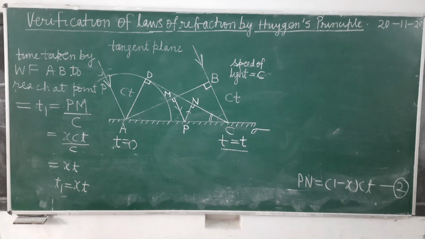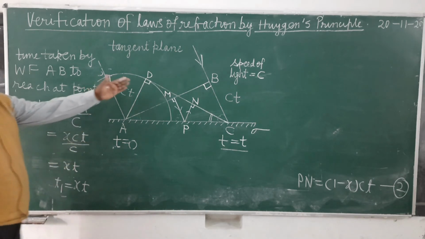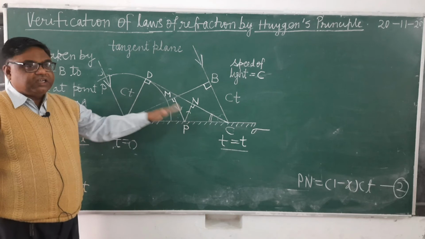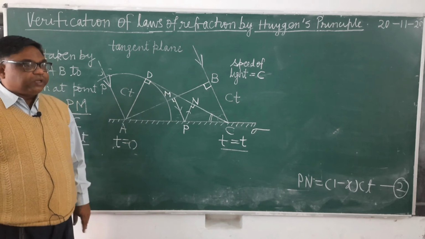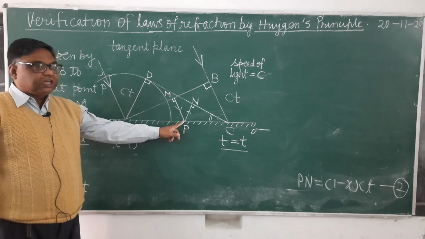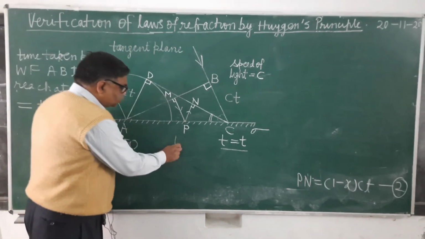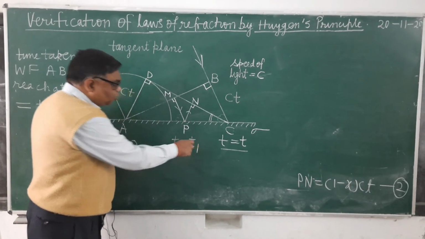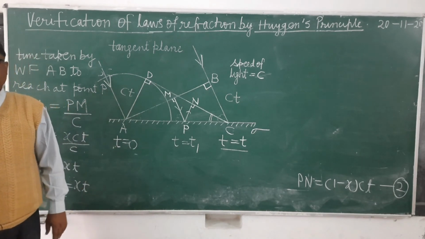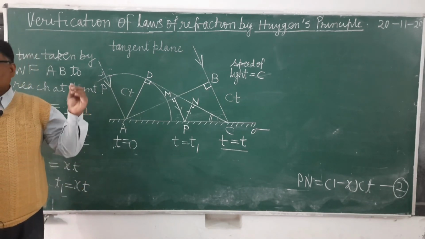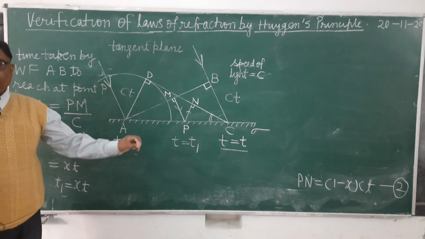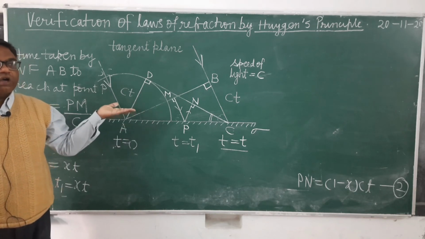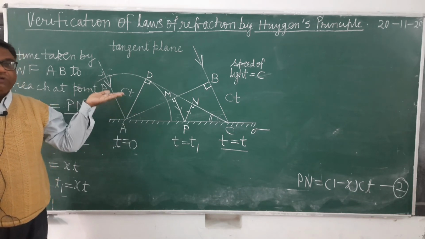Now see here, it means this wavefront AB has taken time T1 in reaching the point P. It will become the source of secondary waves at time t equals T1, and we have to observe the position at time t equals t. So how much time is left for it? T minus T1 is the time left for growing, because we have to observe the position of all the secondary waves at time t.